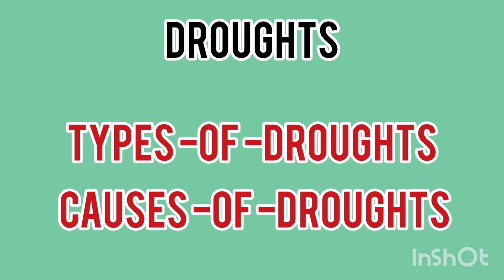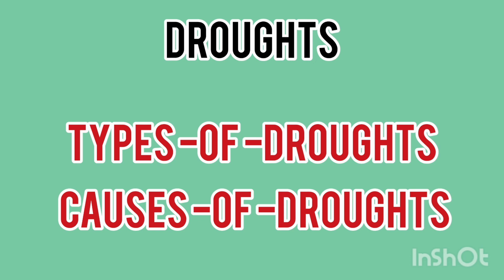Then human causes. What are the human causes now? It is also caused by humans, right? So human activities such as construction, urbanization, deforestation add a negative impact on the environment and climate. As a result, what happens? Heat increases in the environment, and cutting down of the trees reduces the holding capacity of soil.